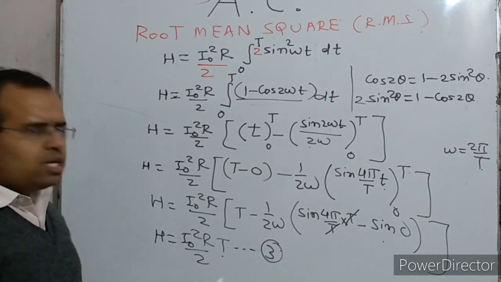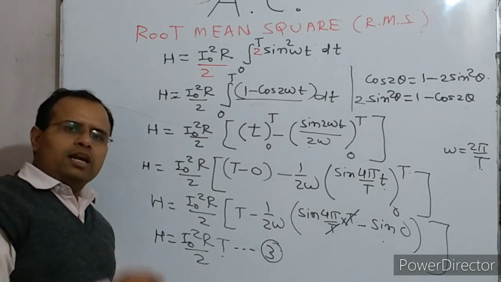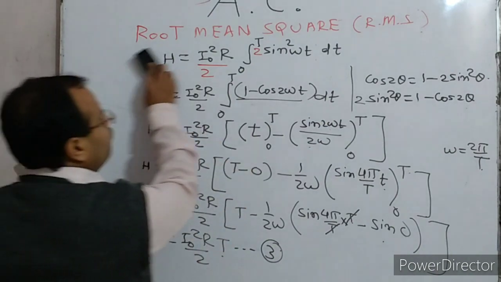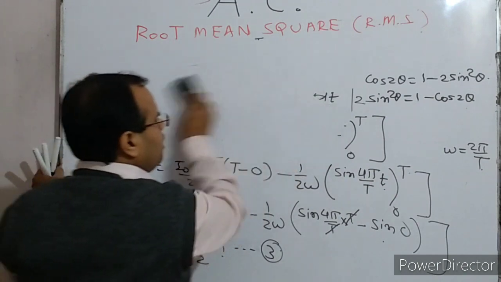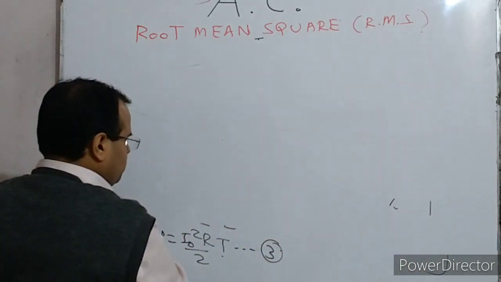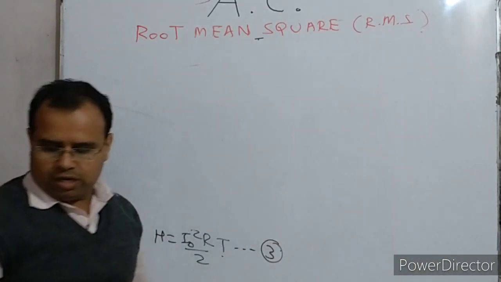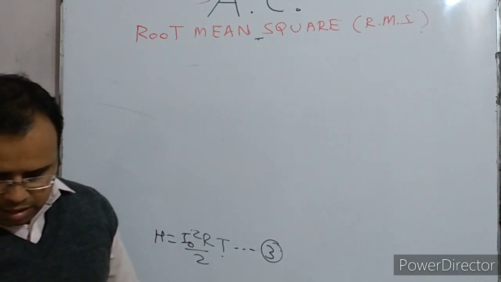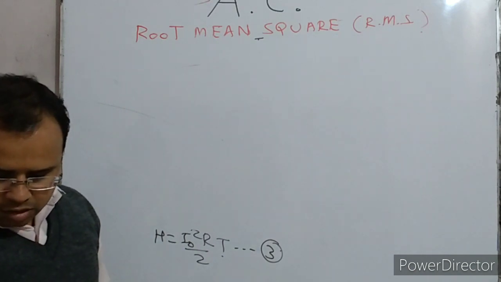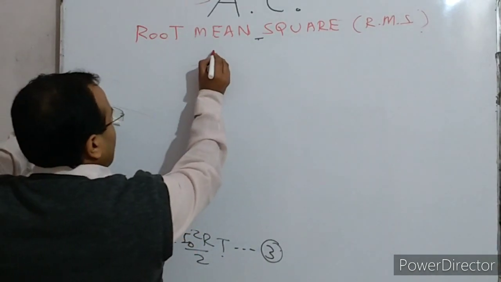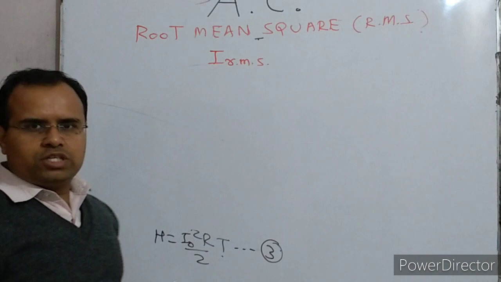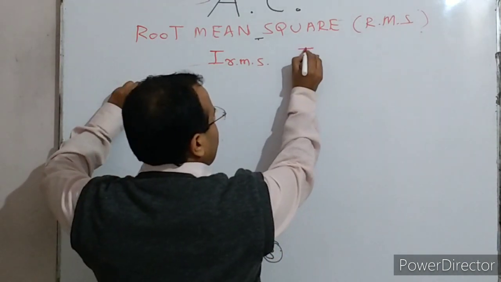This is the amount of heat generated when alternating current flows through the circuit for time capital T. Now as per the definition of root mean square value of alternating current, we assume that a constant direct current is flowing through the circuit for the same time capital T, and let us write that constant direct current as I RMS.